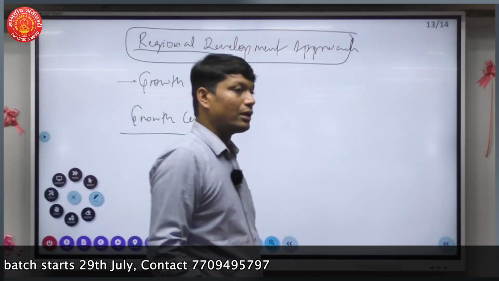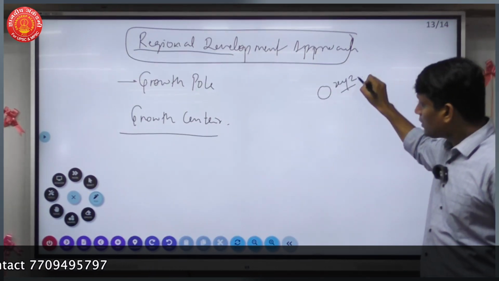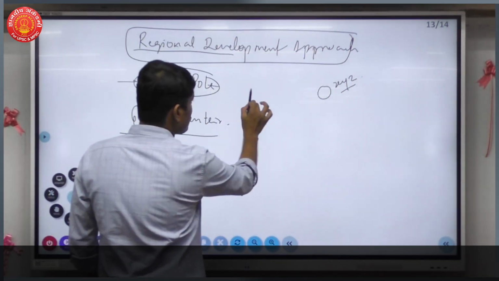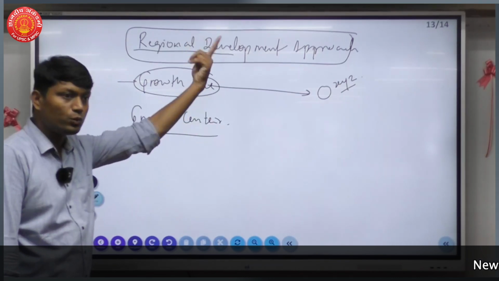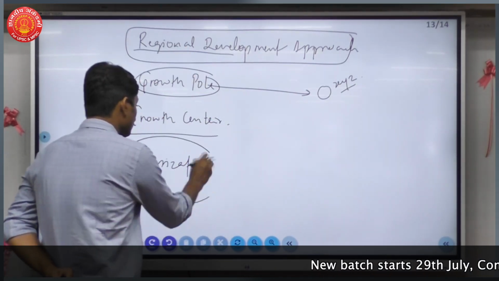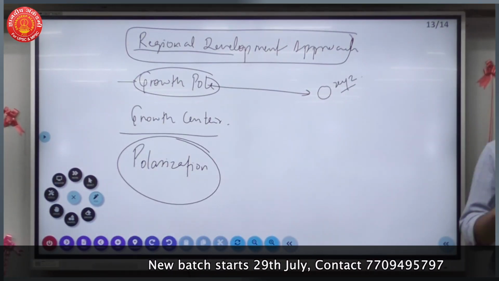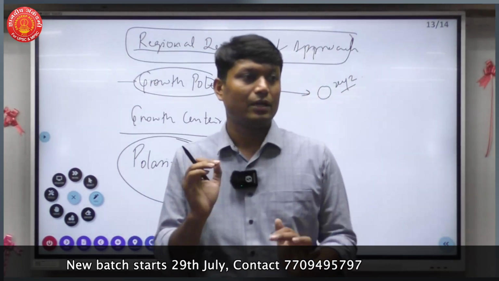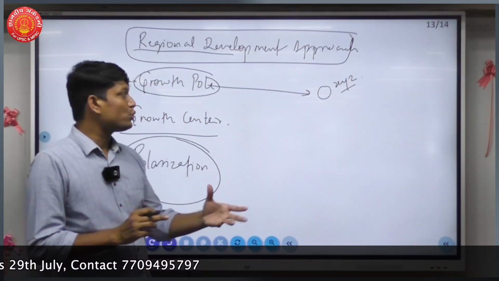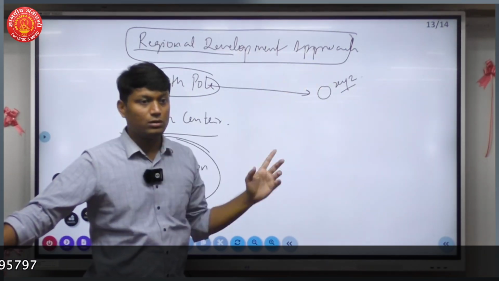Now what I am going to do here, I will choose a place, let's say XYZ. I will make sure that this becomes my growth pole. Why the word pole? I am having polarization. What do I mean? I am having polarization. In this particular case, all my resources, all the development, all of the growth is going to get concentrated at a single point or single pole.